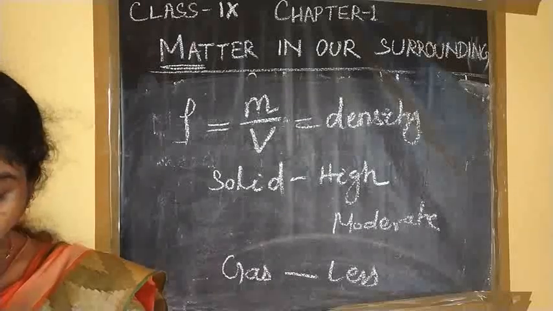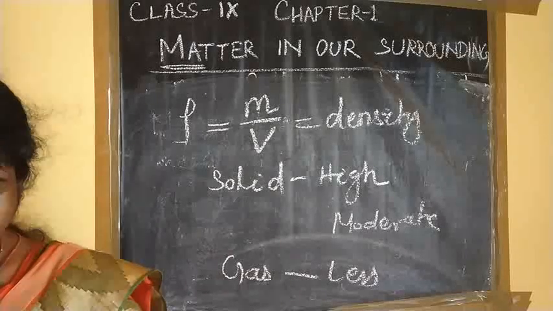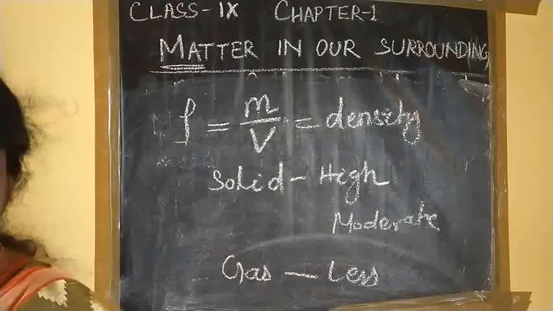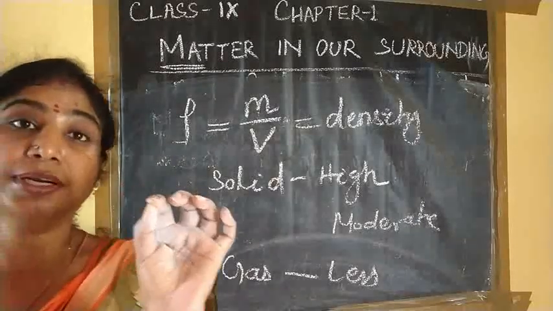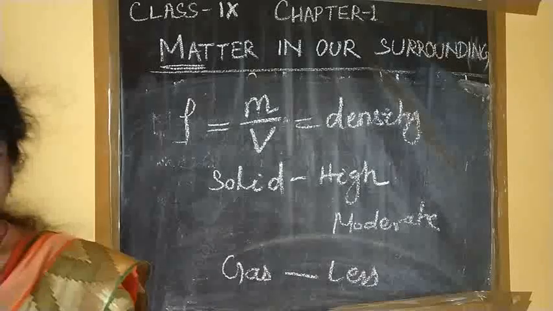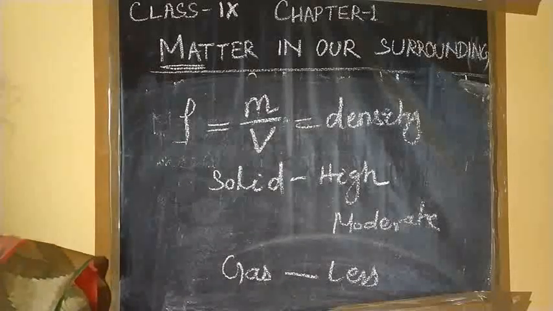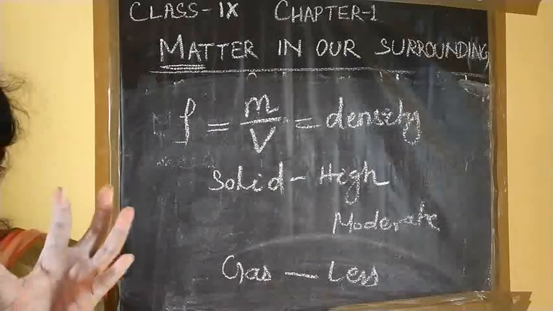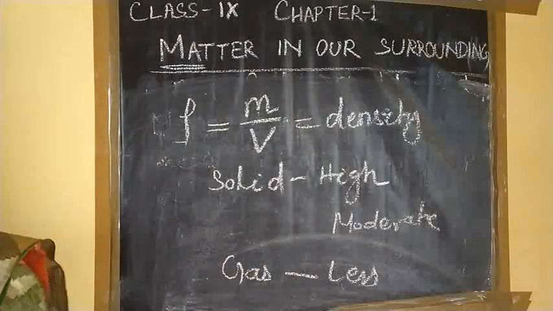Then next is cotton, because cotton has spaces between its fibers. Next is water. Then next is honey, because honey is denser than water. Next is chalk, and last is the highly dense material, iron. So the less dense material is air, and the highly dense material